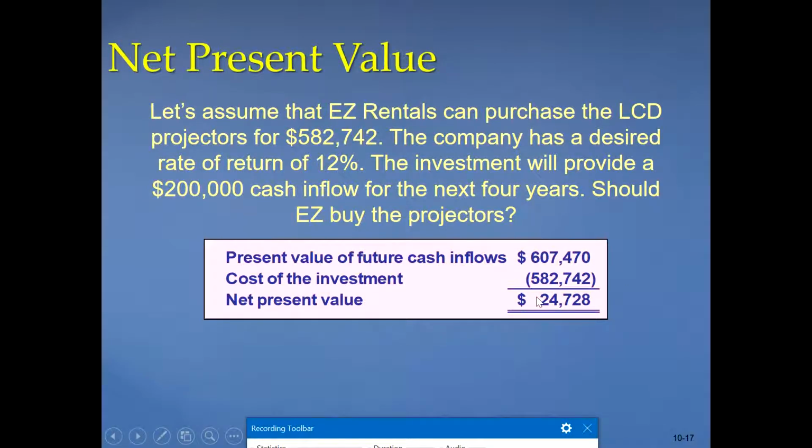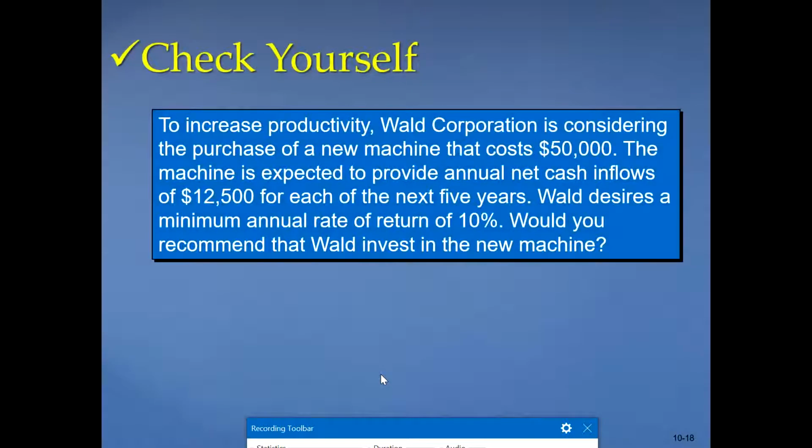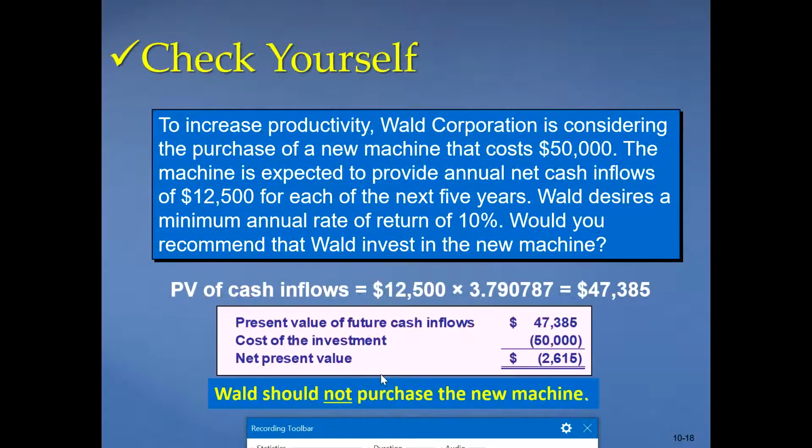So since net present value is positive, this project should be accepted, right? The investment earns more than the desired rate of return of 12%. So this company Easy should invest in this LCD projector project. Why? Because NPV, or net present value, is positive. Once your NPV is positive, you should accept the project. So this is just another example in your book. Try to solve it by yourself. It's easy, simple, and this should be your answer. Just try to practice because here you have NPV negative, which is different.